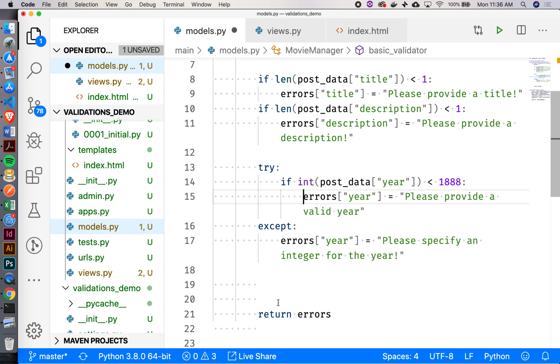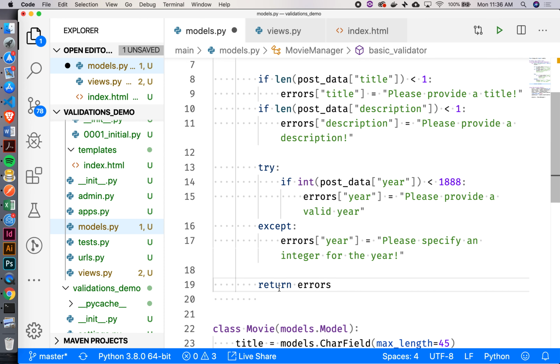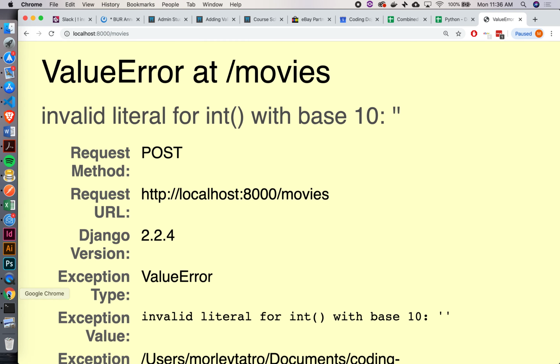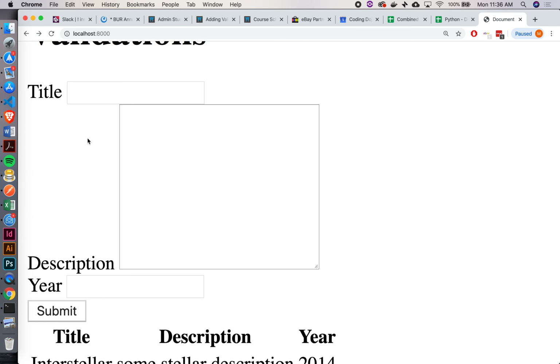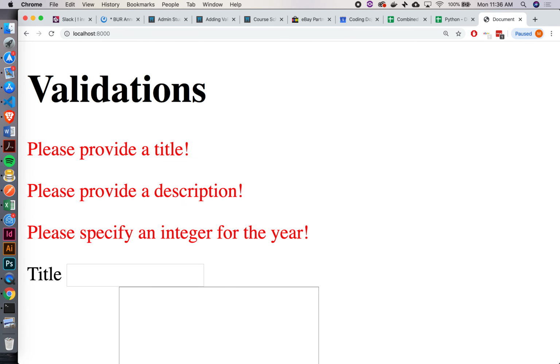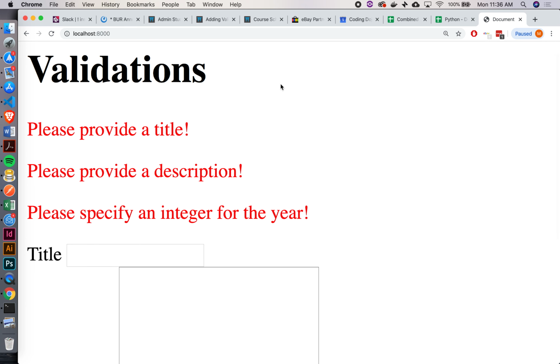So let's try that. So let me delete some of these lines here. Let's go back to our app real quick. Refresh that guy. Okay. So now it's working the way we expect. Please specify an integer for the year.